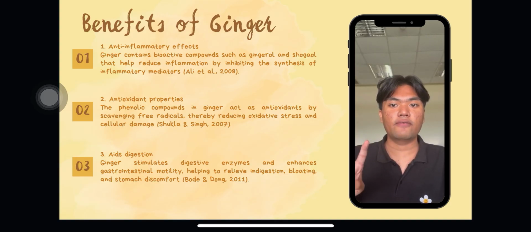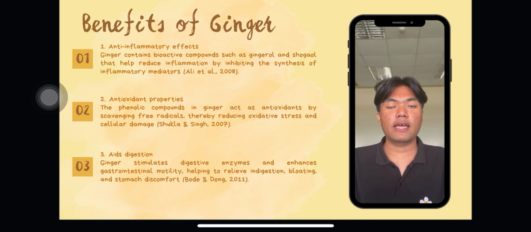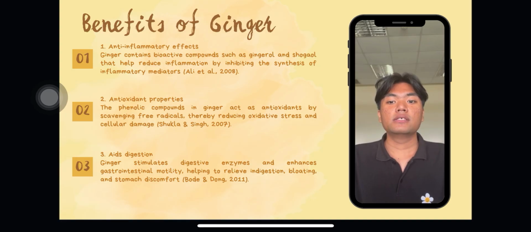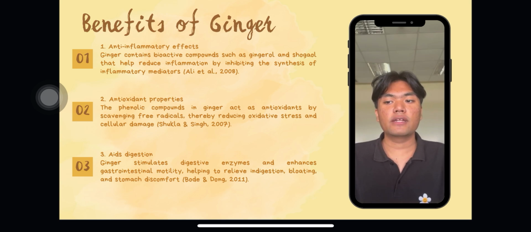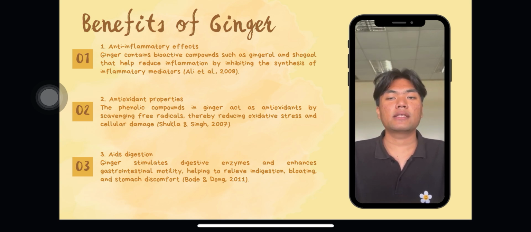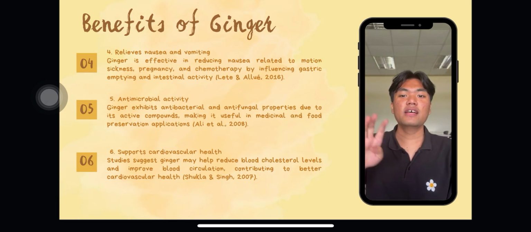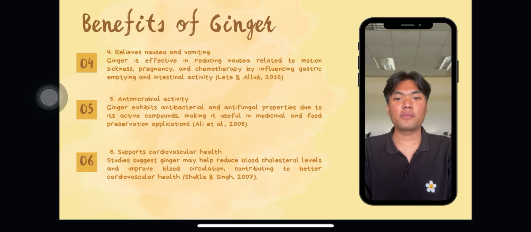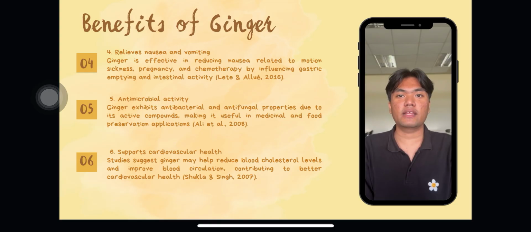And the third benefit is that it aids digestion. Ginger stimulates digestive enzymes and enhances gastrointestinal motility, helping to relieve indigestion, bloating, and stomach discomfort. Next, number 4, it also helps to relieve nausea and vomiting. Ginger is effective in reducing nausea related to motion sickness, pregnancy, and chemotherapy by influencing gastric emptying and intestinal activity.